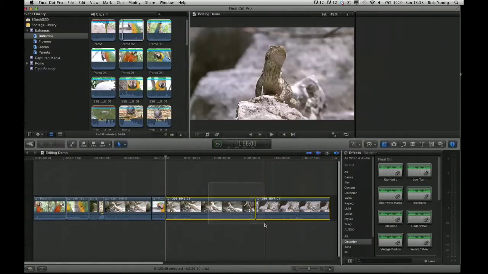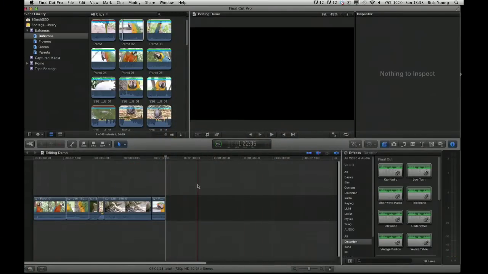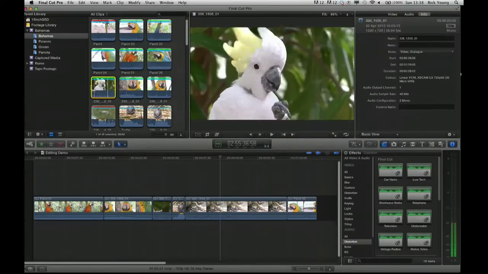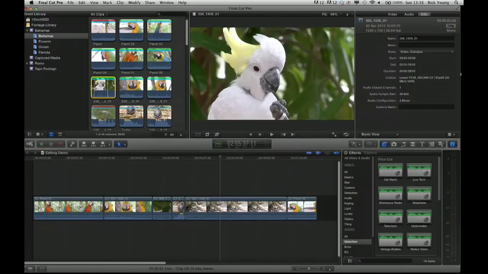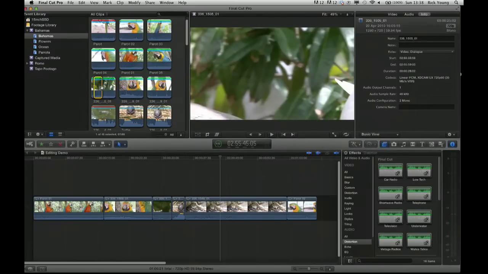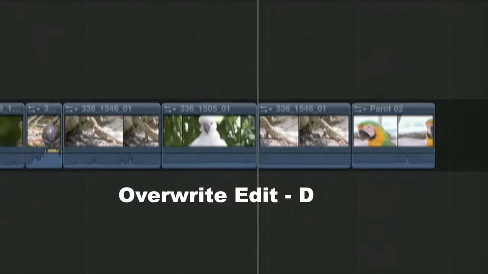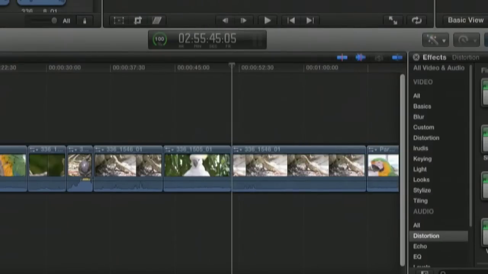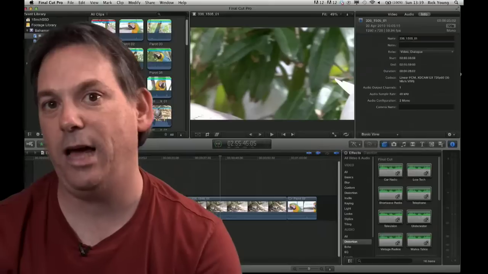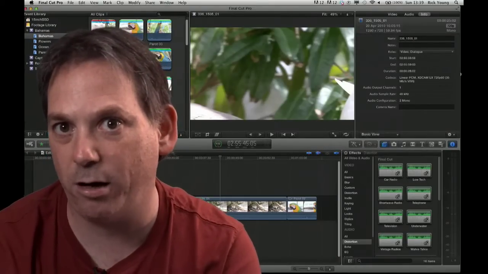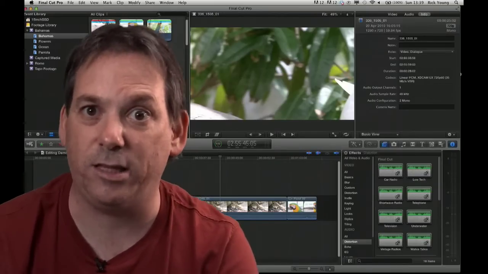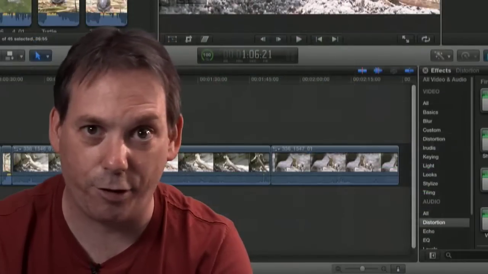If I just lose those two clips on the end, and just to make the timeline a bit smaller, and park myself there, let's choose this shot here. Looks like a cockatoo. I for in, O for out, press D, and you can see it writes over that portion of the timeline. Command Z to undo. If I press W, it pushes everything up. I hope that's clear. Two forms of editing. Overwrite does not make the timeline longer. The entire timeline stays the same duration. Insert does make the timeline longer by pushing everything further along.